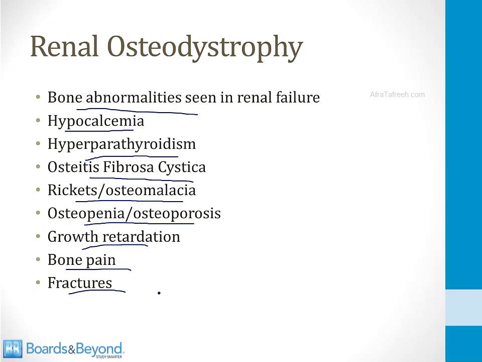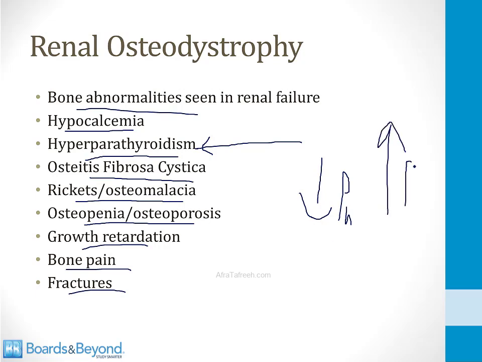And if you're ever given a tricky board question where they don't tell you the patient has renal failure, but they ask you for the cause of the bone problem, remember that when the PTH level is high, the phosphate level should always be low, because PTH promotes excretion of phosphate. The only time you'll ever see the PTH level high and the phosphate level high is when the patient has renal failure and they can't get rid of phosphate. That will lead to high phosphate levels despite a high PTH level.